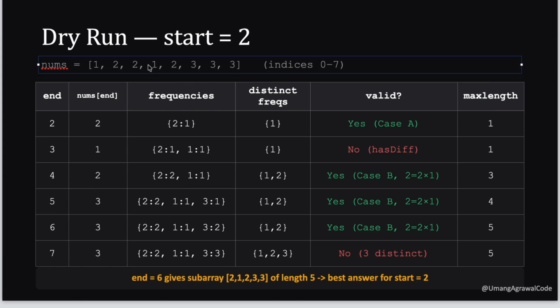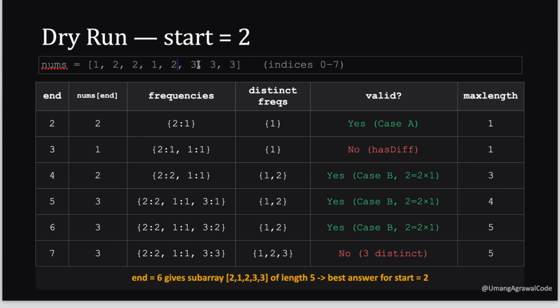Now we will change the end to index 4. So it is 2, 1, 2. Now the frequency of 2 is 2, and the frequency of 1 is 1. So now the distinct frequencies are 2 and 1. So is it valid? Yes, it's valid, because the number of distinct frequencies is only 2, which are 1 and 2, and 2, which is the larger, is twice of 1. So it is a valid subarray. So our maximum length is now 3, because we are going from start to end.